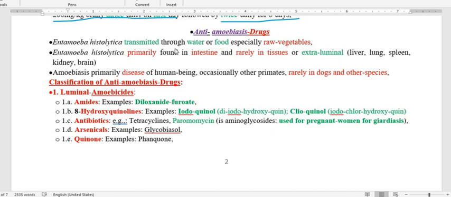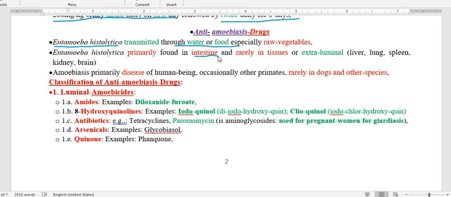As we know, when food or water is raw, without cooking, then you will find the amoeba Entamoeba histolytica, and this may be transmitted. Regarding its presence, it is found in the intestinal tissue and other tissues of the body, as well as mainly in the lumen of the intestine.